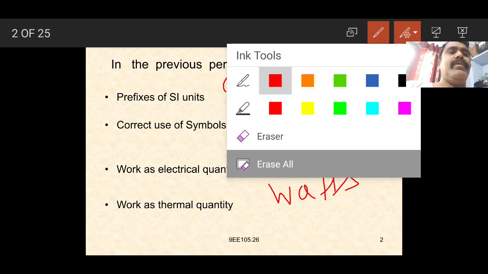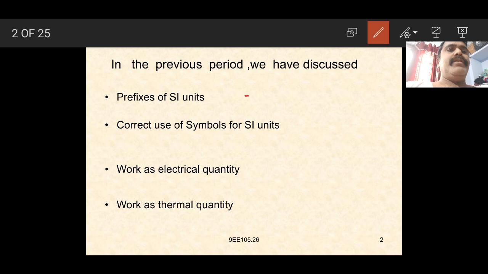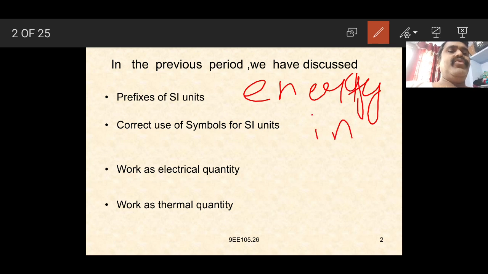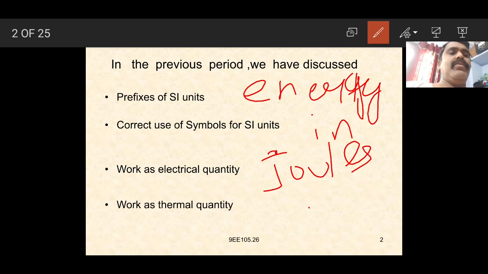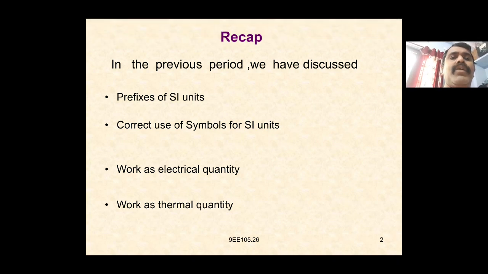Energy is measured in joules, or kWh, kilowatt hour. These are the SI units. So, work as an electrical quantity, work as a thermal quantity.